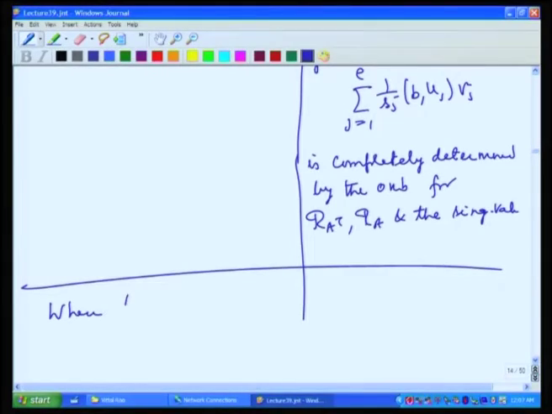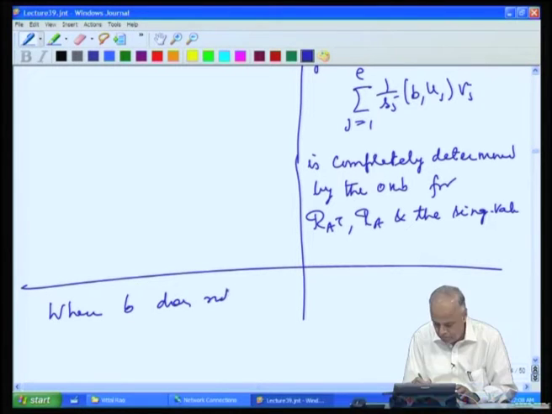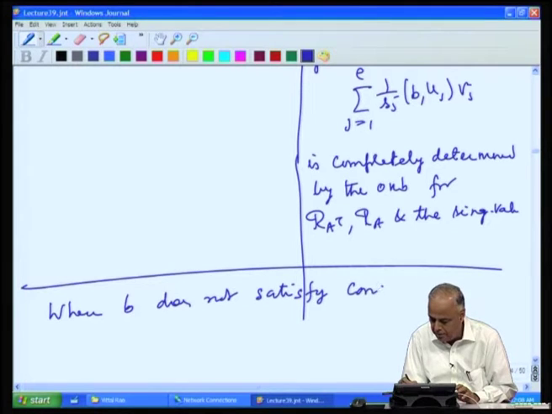the system of equations. So, let us write again the case when B does not satisfy consistency conditions.